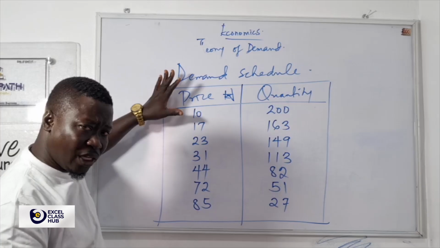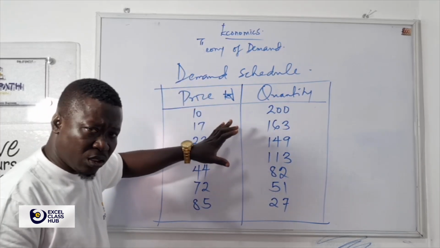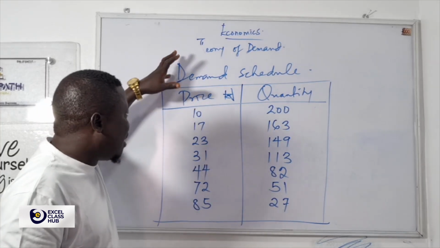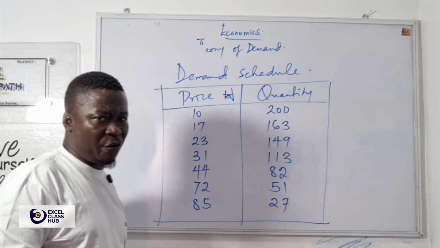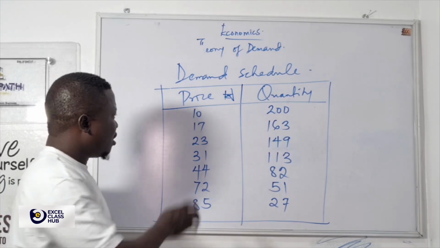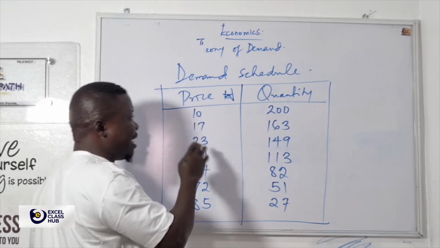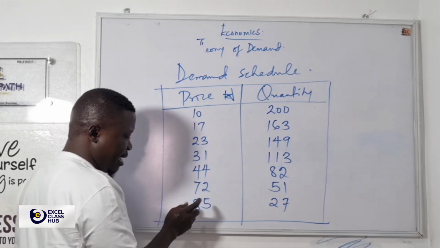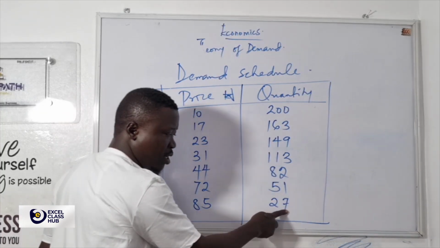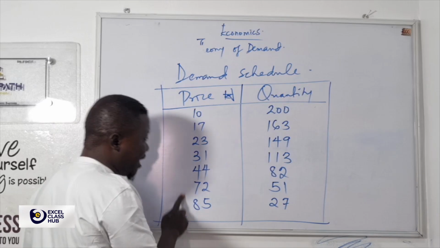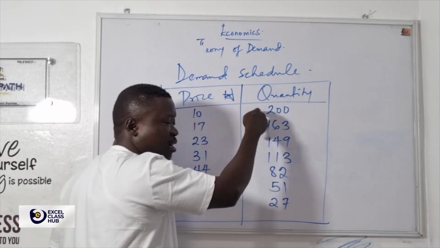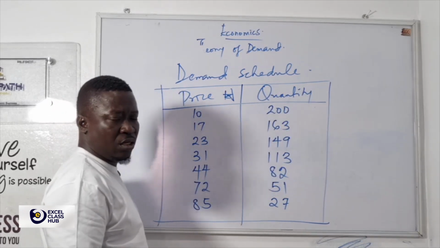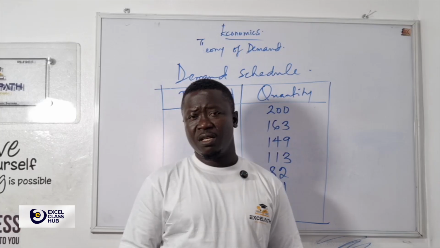Now, what are we saying here? This demand schedule alone has explained the definition of demand and the law of demand. The law of demand says the higher the price, the lower the quantity demanded. Look at it here: the higher the price, 27 units. And the lower the price, 200 units.